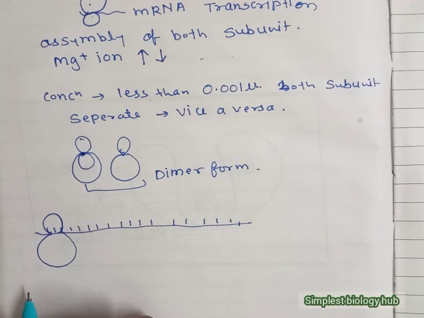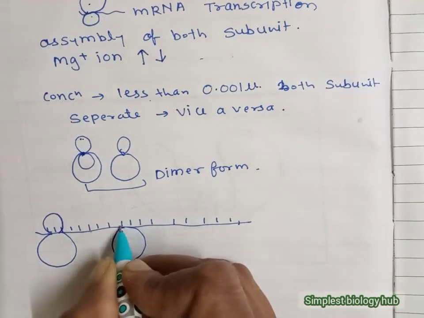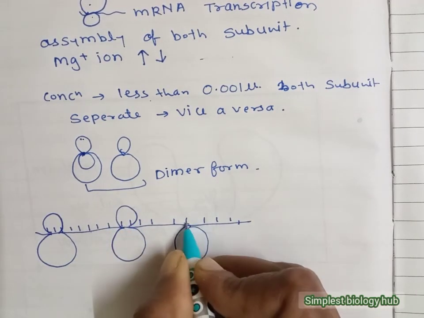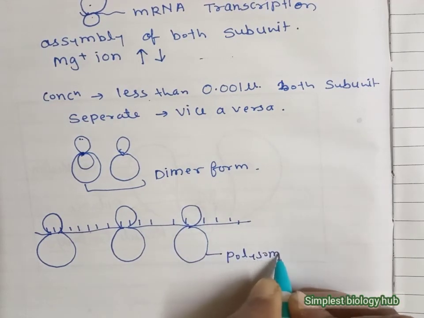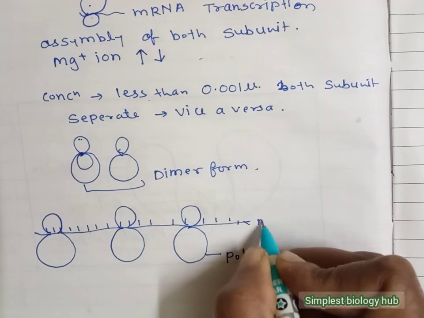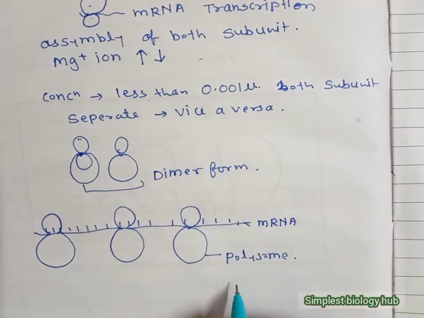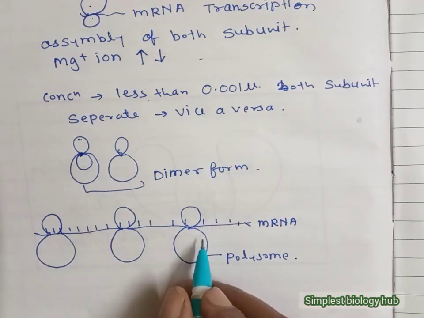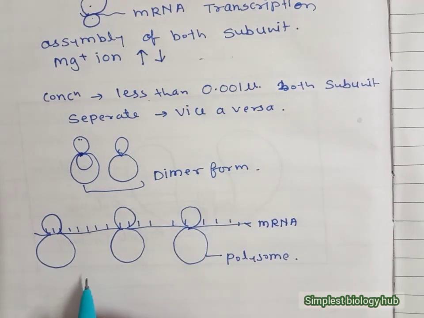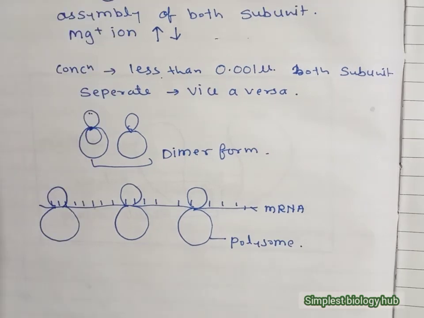But not only one ribosome is attached; a number of ribosomes are attached on the same mRNA, and that condition we call polysome or polyribosome. This is the mRNA, and many ribosomes are attached to the same mRNA, that we call the polysome condition. All these ribosomes help in protein synthesis, or decoding the coded region of the mRNA. This is about the ribosome.